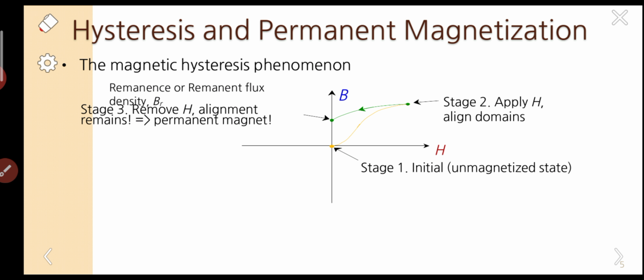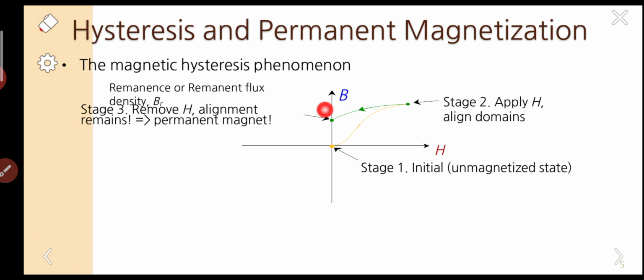Look at this arrow carefully. Does the graph come back to the origin? No, it comes to this point. Please observe this carefully. At stage 2 the specimen is saturated, and there we completely removed the applied field. So the curve follows like this and stops there.